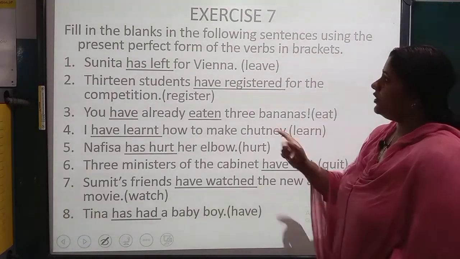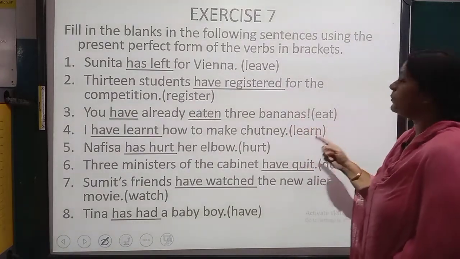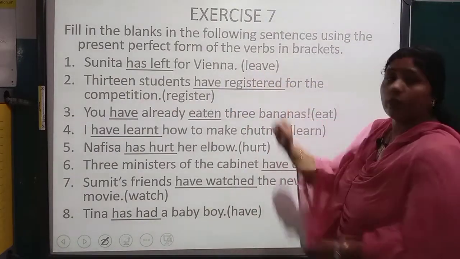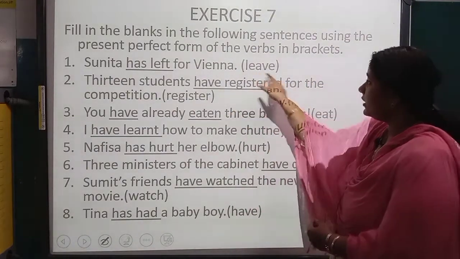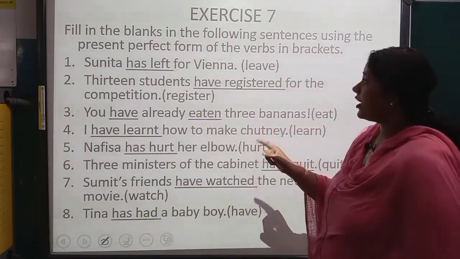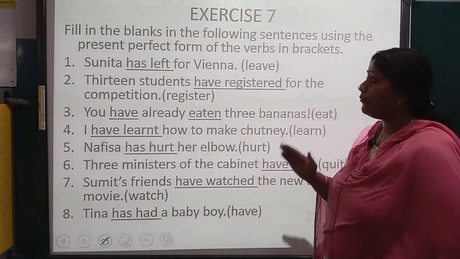Exercise 7. Fill in the blanks in the following sentences using the present perfect form of the verbs in brackets. So you have to write the present perfect form of the verb given to you in the bracket. Okay. Sunita dash for Veena. What is the formation of present perfect?